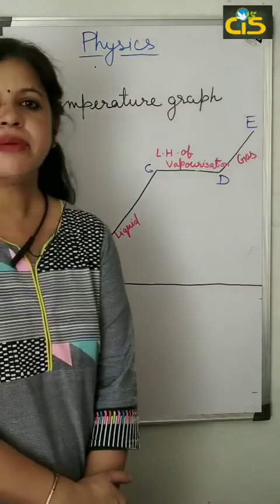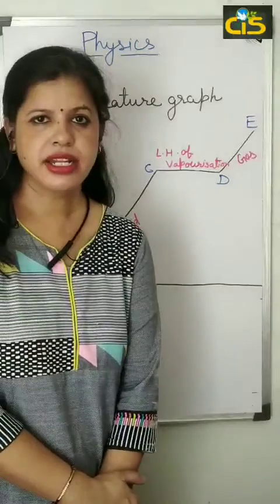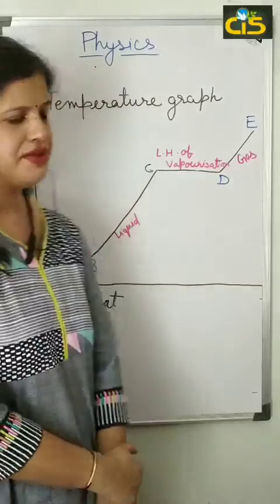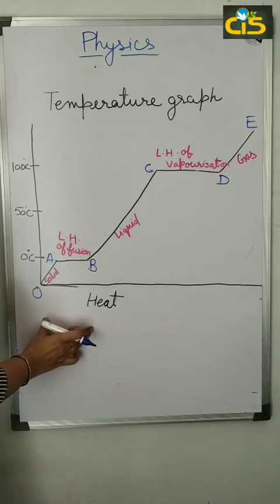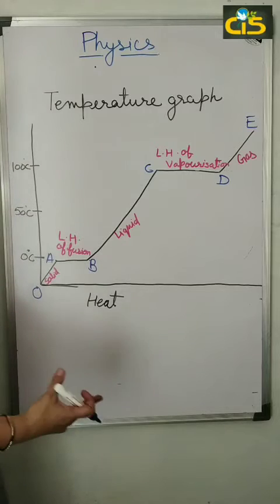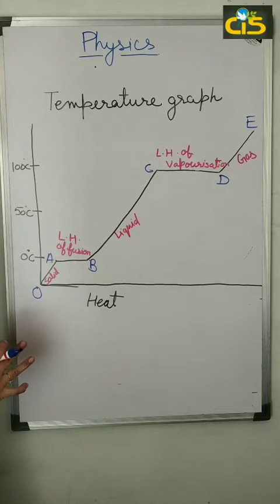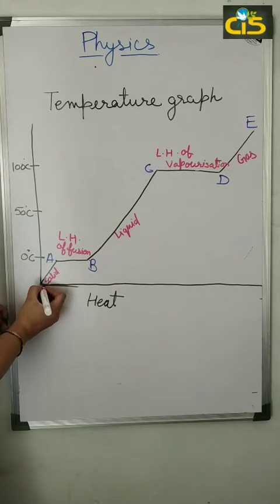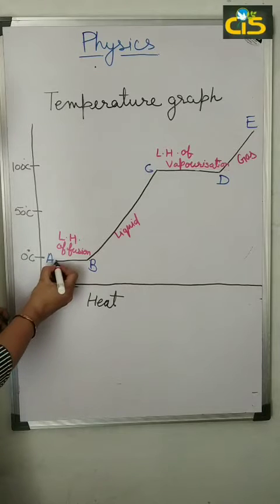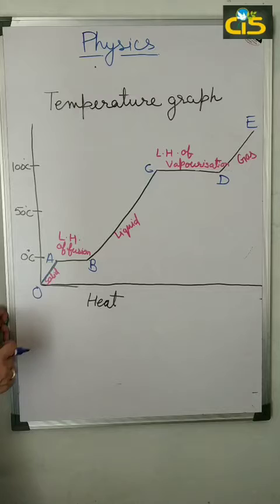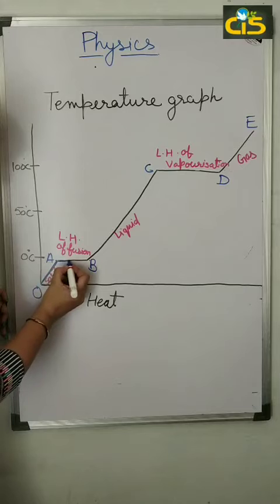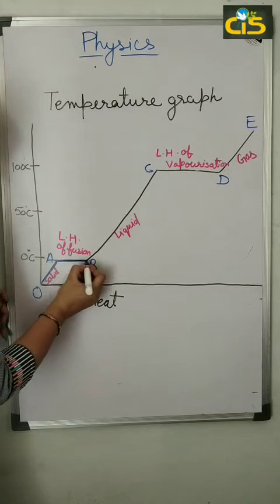Here is a temperature graph, and I am taking ice and showing you a temperature graph of ice. We are supplying heat continuously to the ice. Now just see the graph. When the ice is below 0 degrees Celsius and we supply heat, the temperature is continuously increasing. Then ice starts converting into water, and this is the part OA.